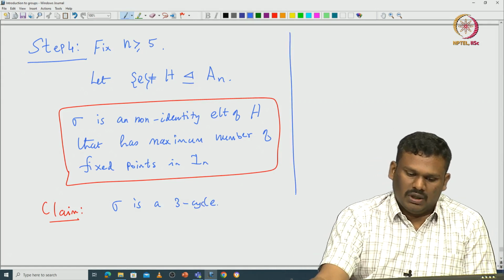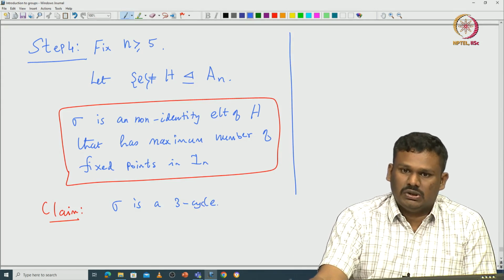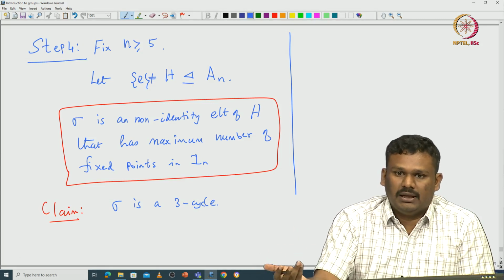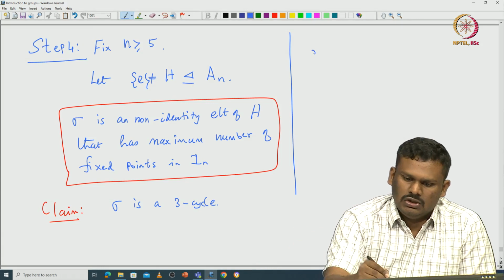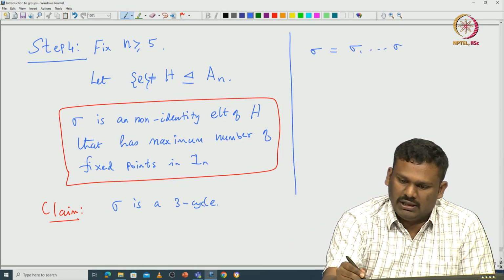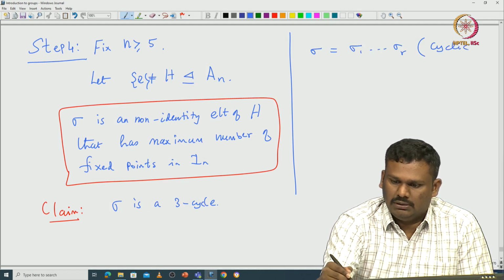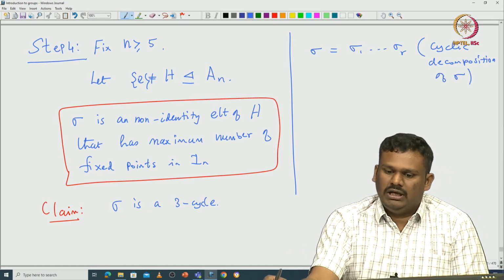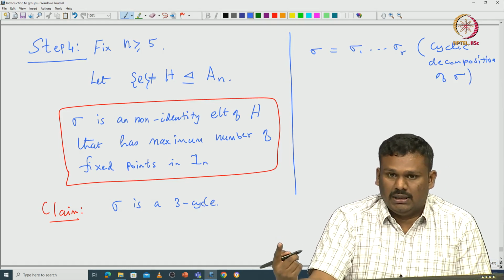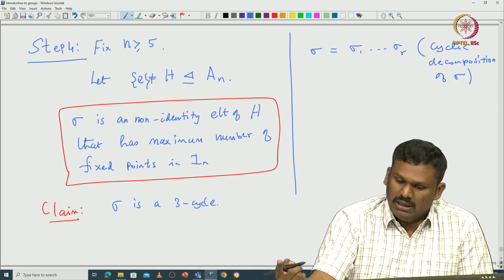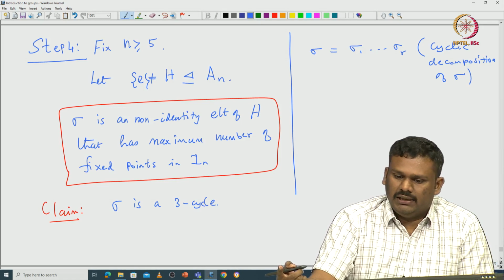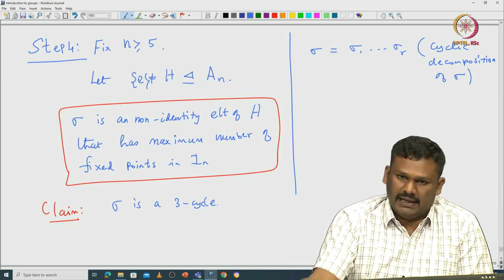So, whatever it is, sigma is an element of S_n. It can be written as a product of disjoint cycles, and the disjoint cycles also must have some property because sigma comes from A_n. So, write sigma as a product of disjoint cycles. This is the cyclic decomposition of sigma. Then we need to prove that this r is exactly 1 and sigma_1 is actually a cycle of length 3. Okay. So, the very first case, assume that all of them are transpositions. That can happen.